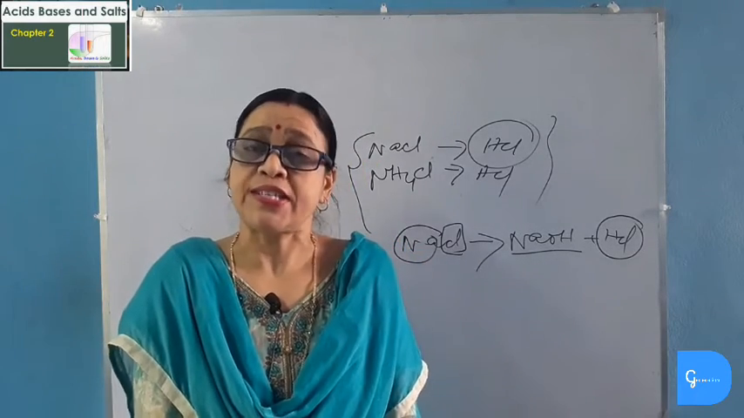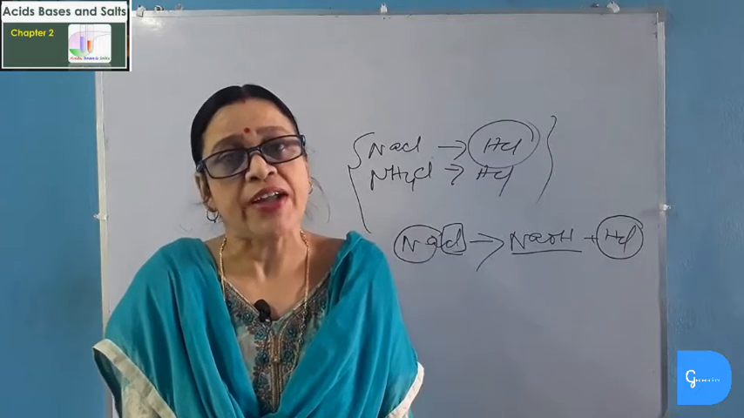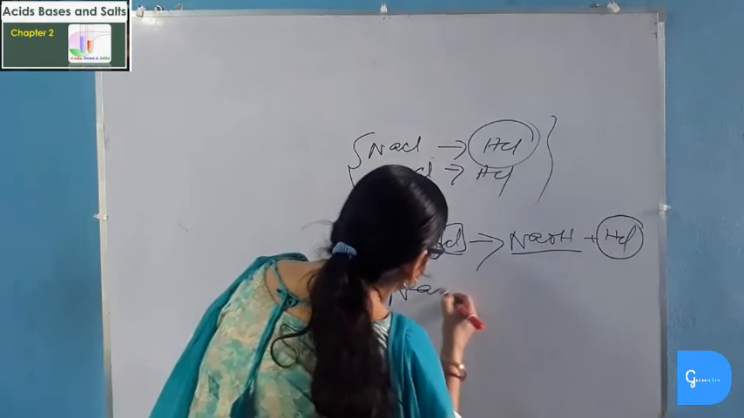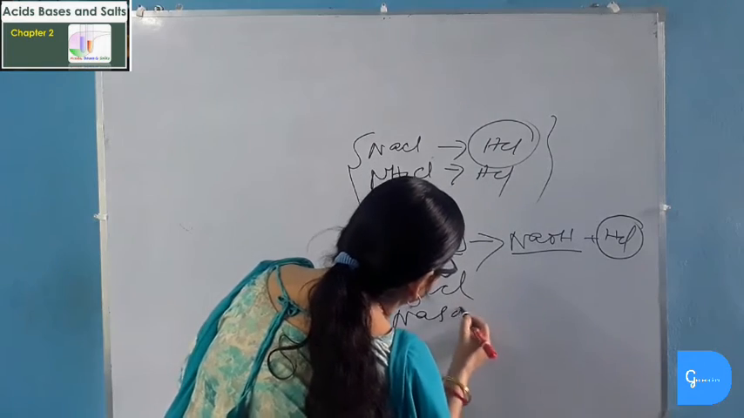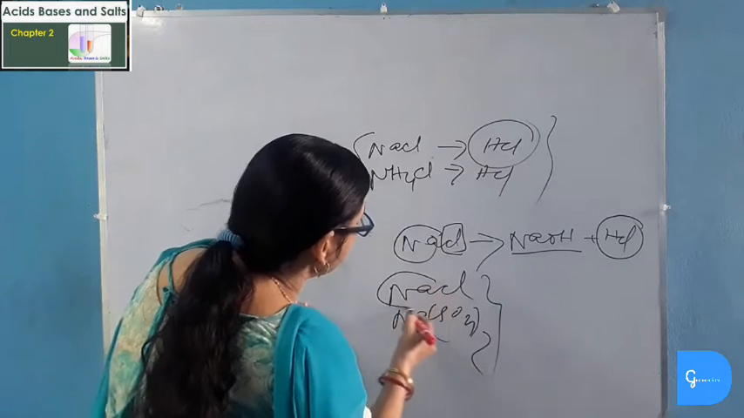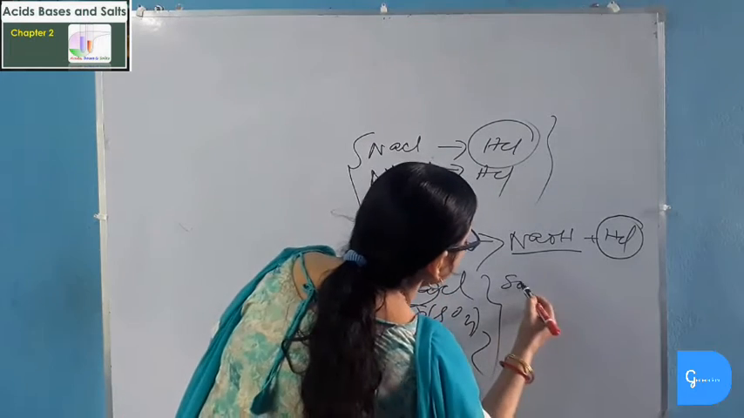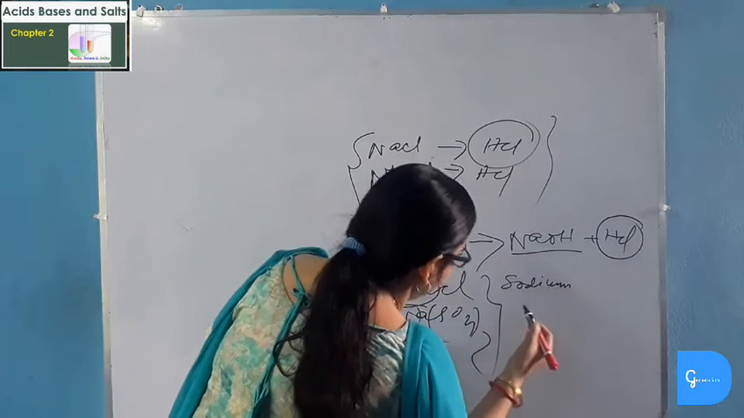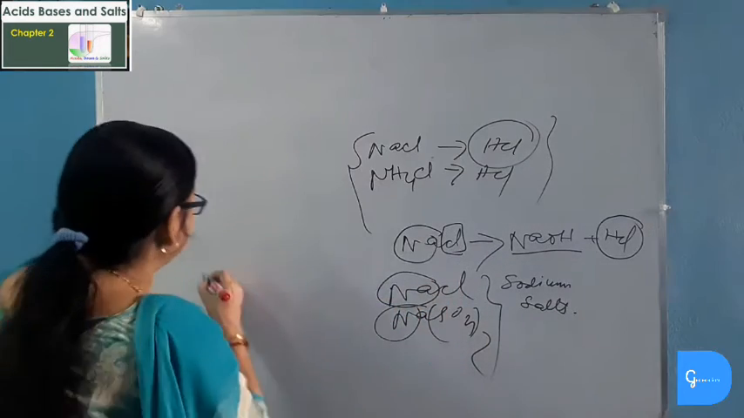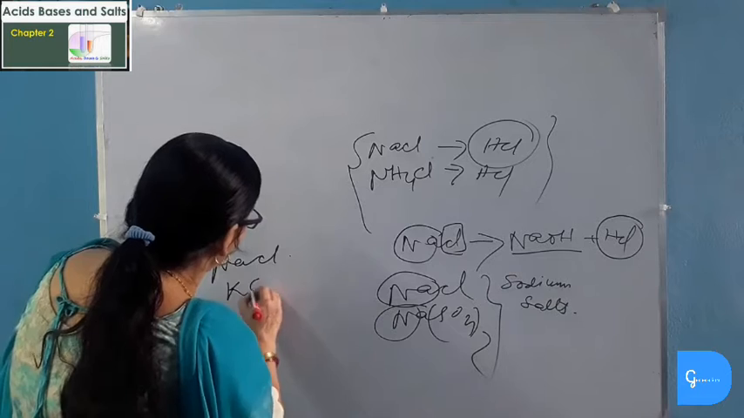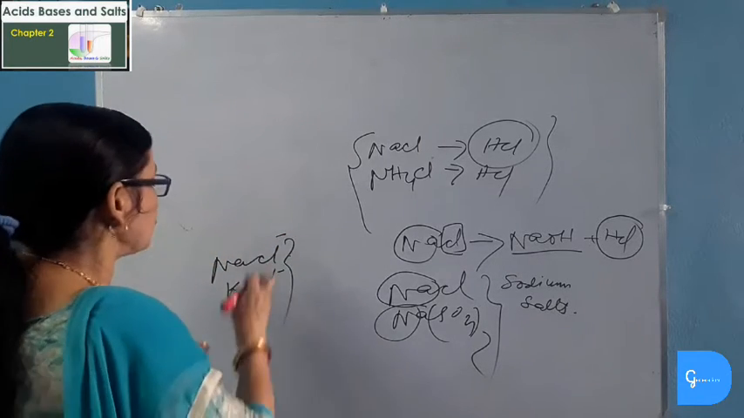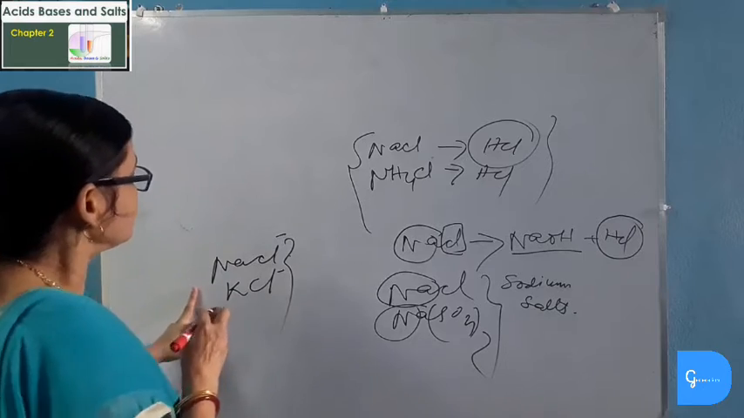When the salt contains same positive ion or same negative ion, then they form a family. For example, sodium chloride and sodium sulfate. These two salts contain same positive ion sodium. So we can say that they are sodium salts and they belong to the family of sodium. Again, sodium chloride and potassium chloride are salts which contain the same negative ion called chloride. So we can say that they are chloride salts.